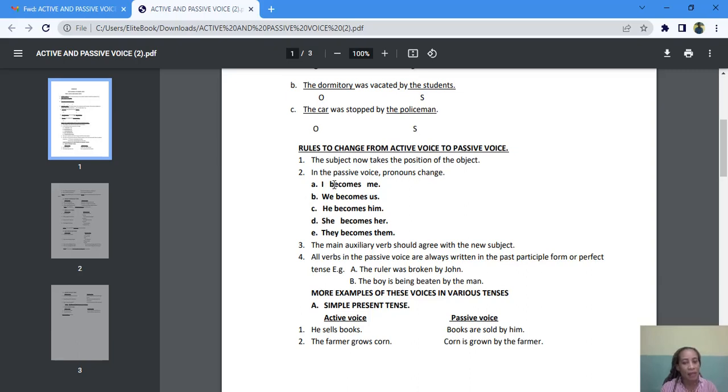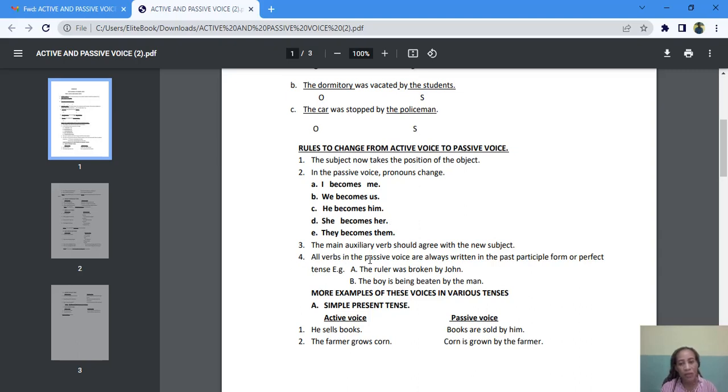I becomes me. We becomes us. He becomes him. She becomes her. They becomes them. The main auxiliary verb should agree with the new subjects.